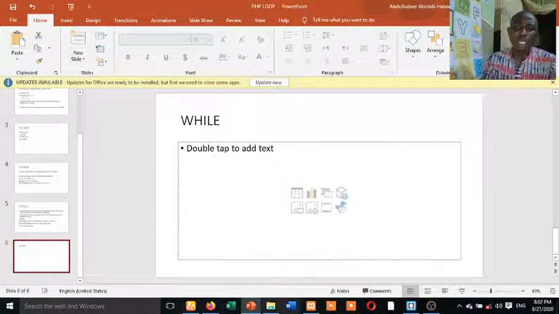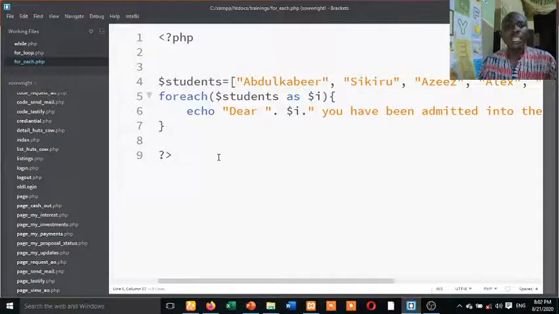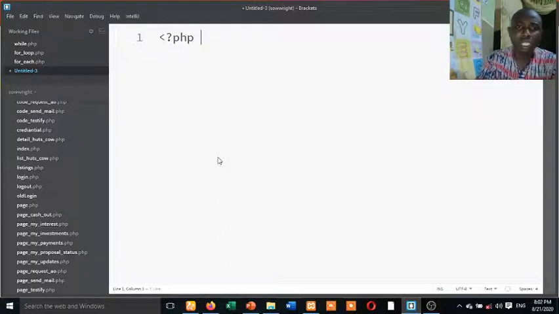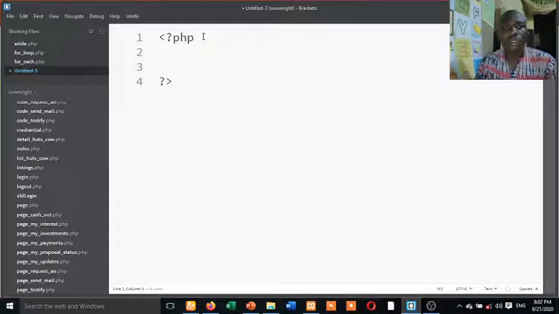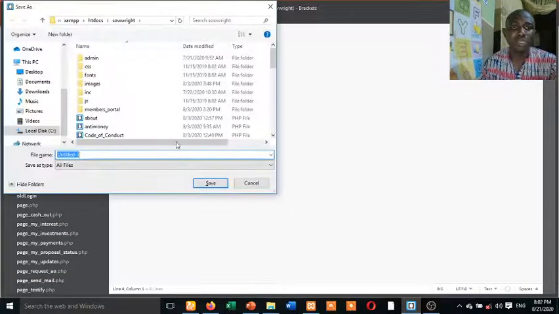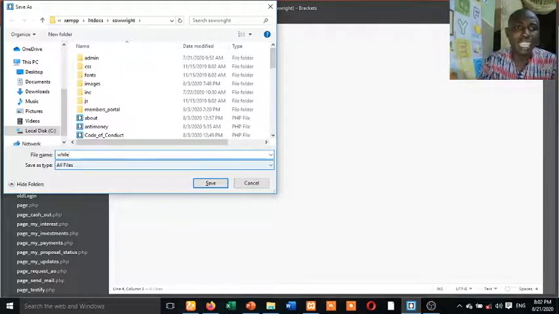Okay, while loop. Now let me do another this thing, PHP. That one, we can declare a variable. We can declare a variable known as maybe let us call it I equals to 0. You understand? I equals to 0. Let me save it as while. I think I have while loop already inside that.